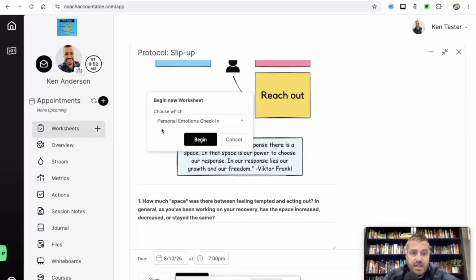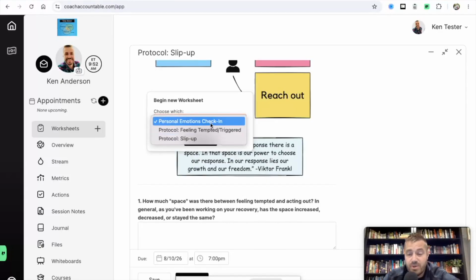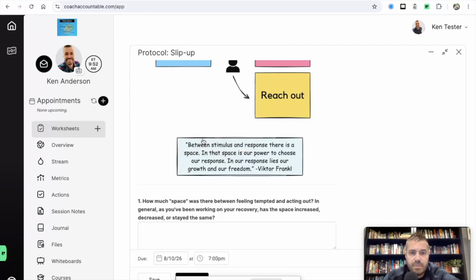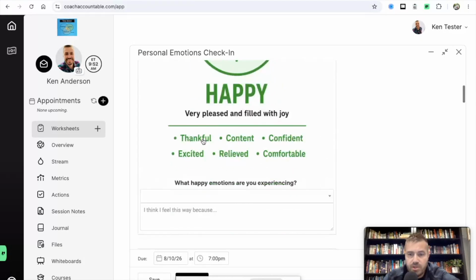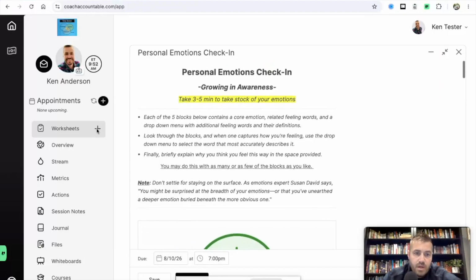Let's say that you already did your personal emotions check-in for the day, but you just want to do another one. It just helps you kind of ground yourself. So click it, begin. There you go. You can do another one. You can just choose to do it. Another one, if you are feeling...